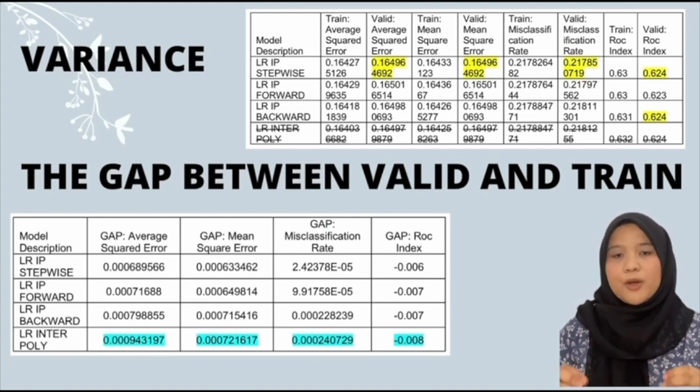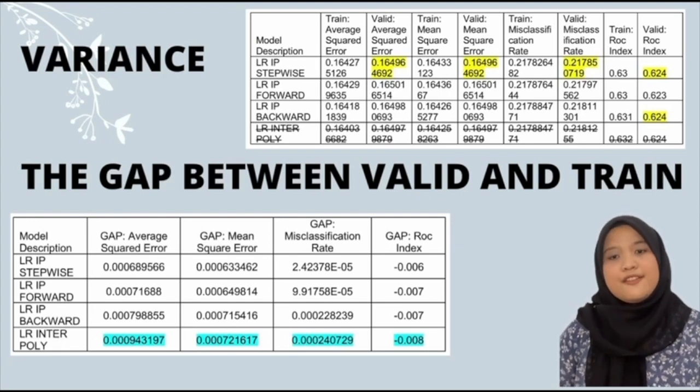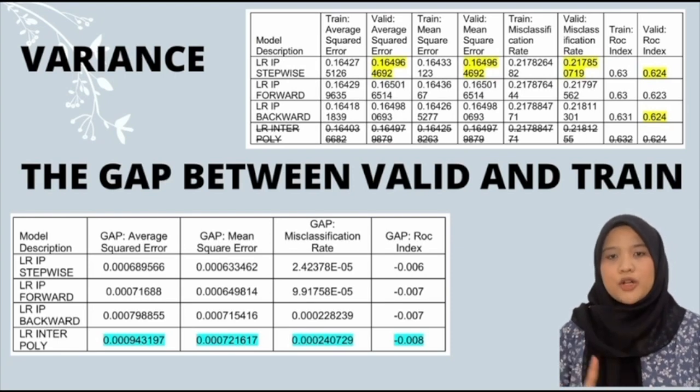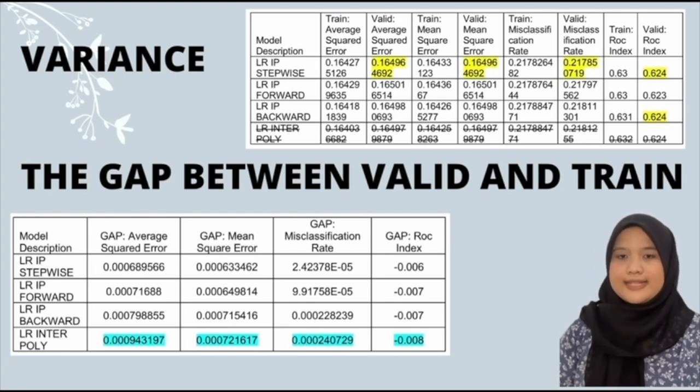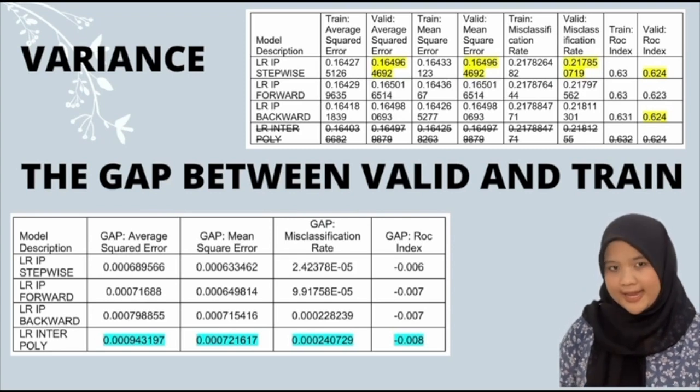From there, model LR IP backward is chosen as better in predicting positive outcomes since it has the highest value of sensitivity, which is 0.001293909. Based on the table, the value of specificity for model LR IP forward and model LR IP stepwise are the same, which is 0.995301398.